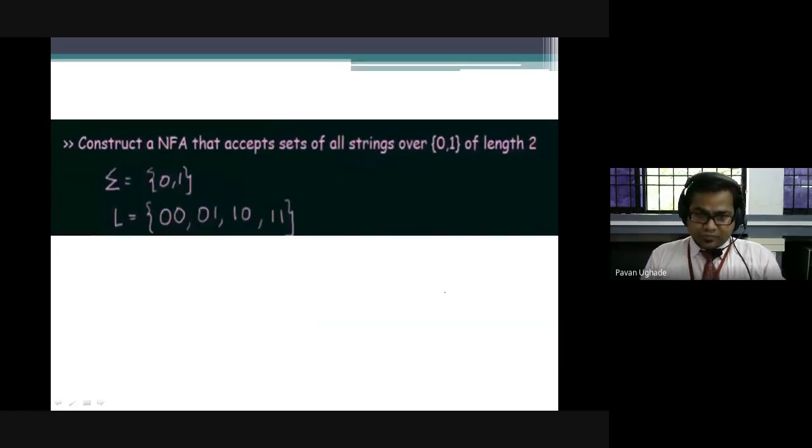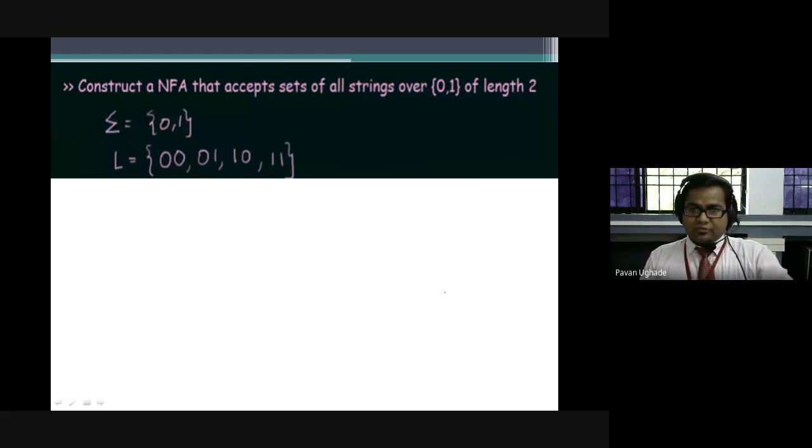Okay, so if you understand this, I'll ask you one question to draw the NFA. Class, is there any problem? Now I'm going to go a little bit faster because I have to cover some 5 to 6 examples. So please try to understand how I'm going to construct the NFA.